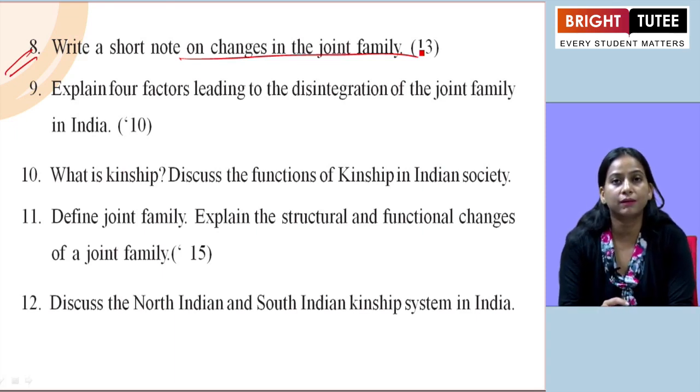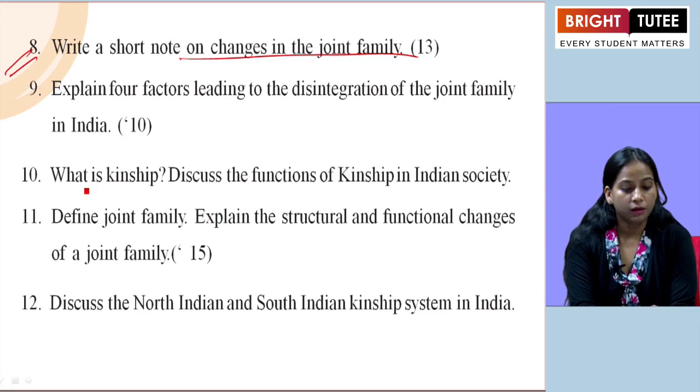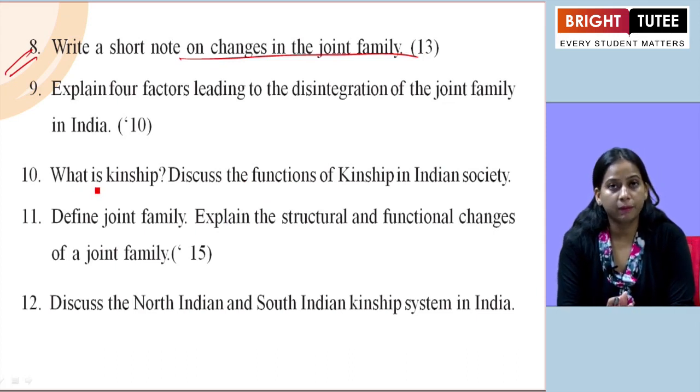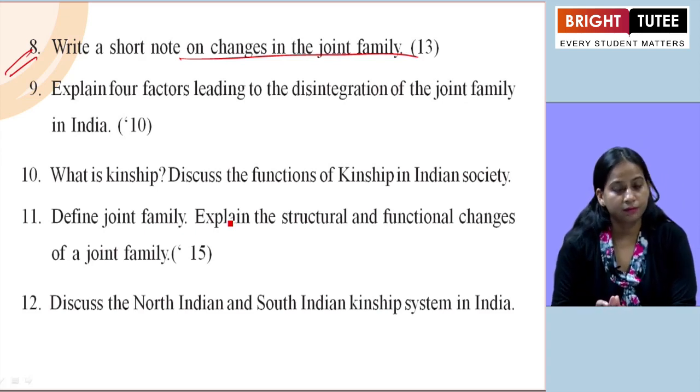With the heading you can mention here the factor: the small family size is also responsible for the changes in the joint family. Secondly, we can mention the equality of individuals, and here we can say the absence of the role of Karta. The eldest male family member was given authority in the joint family, but later on in the nuclear family no such thing was present. Then the growth of individualism can also be taken as one of the factors for bringing change in the joint family. So all these points you need to mention and explain.